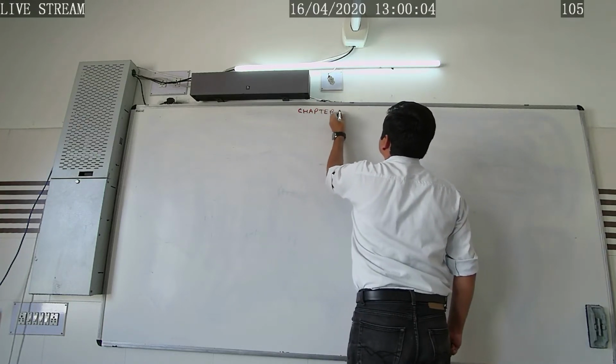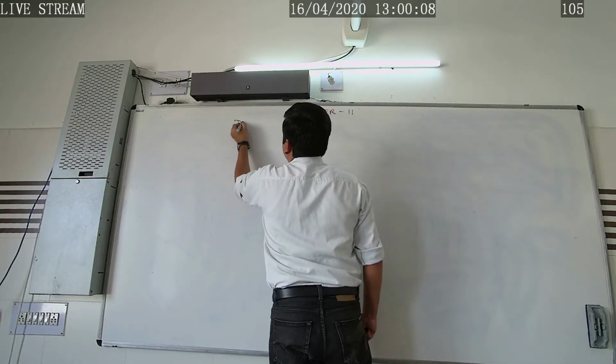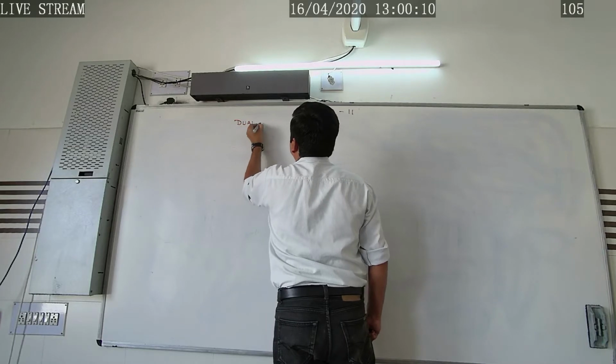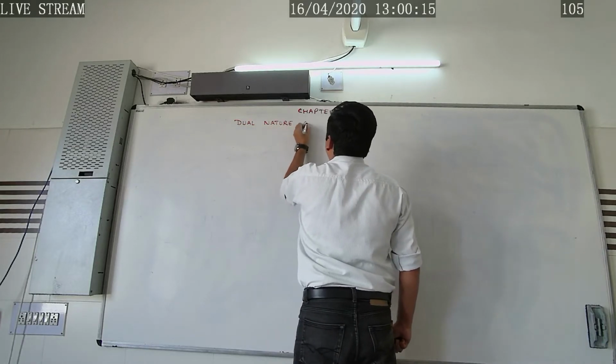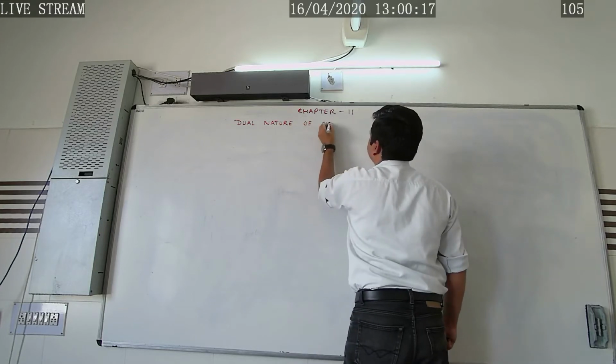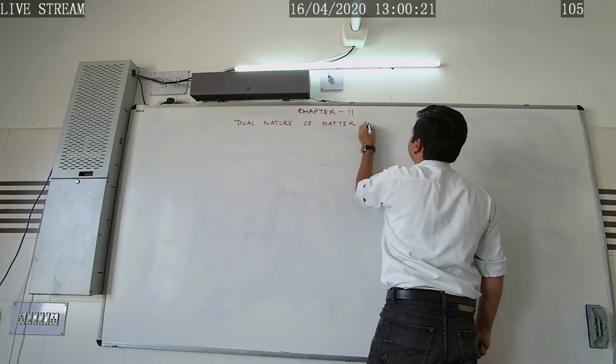Chapter 11, that is dual nature of matter and radiation.